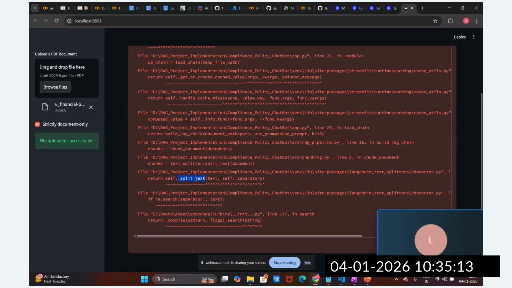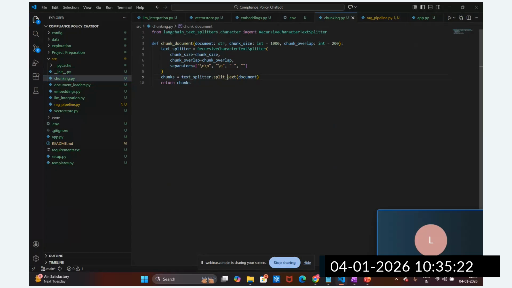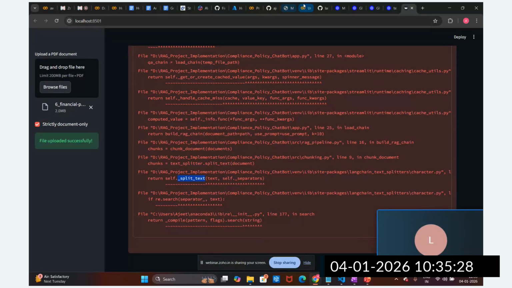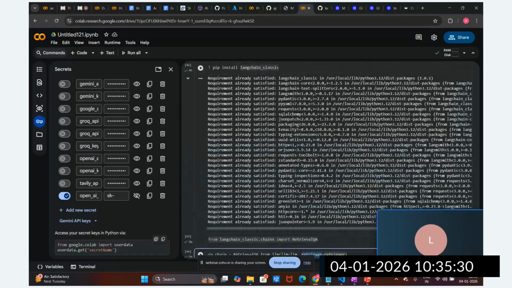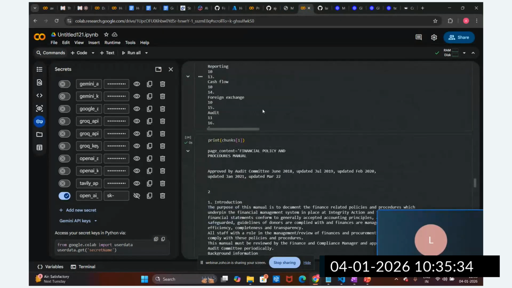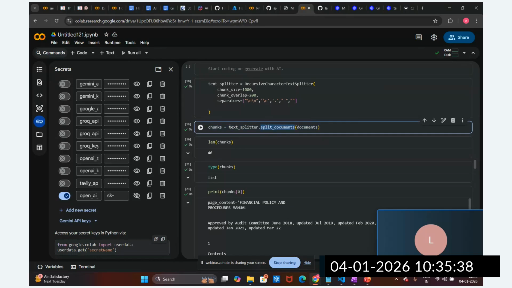Let me check the split chunk or split document. Actually, we need to do split documents. If you see in the explanation notebook, we mentioned split documents, not split chunk, and here I mentioned split text. That is the reason we got this error.